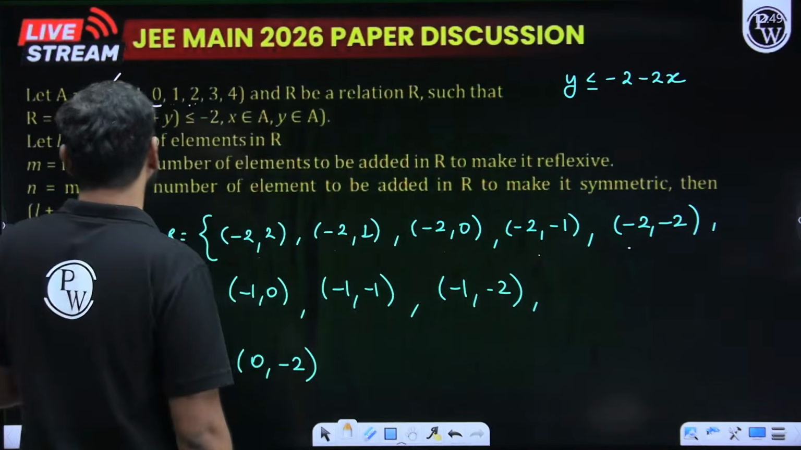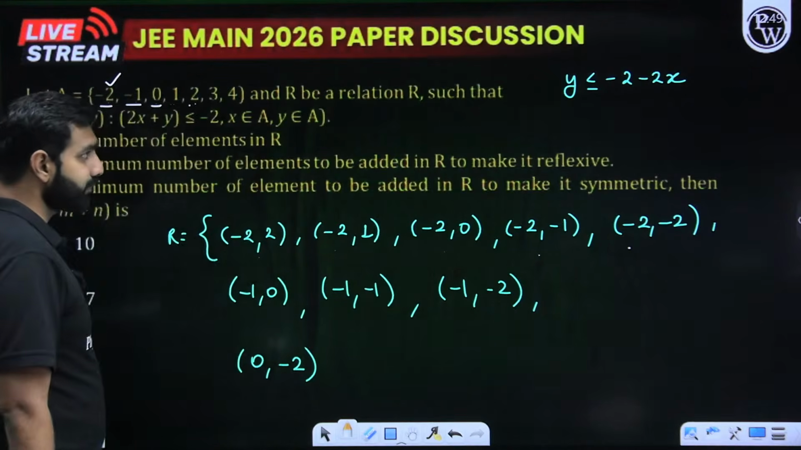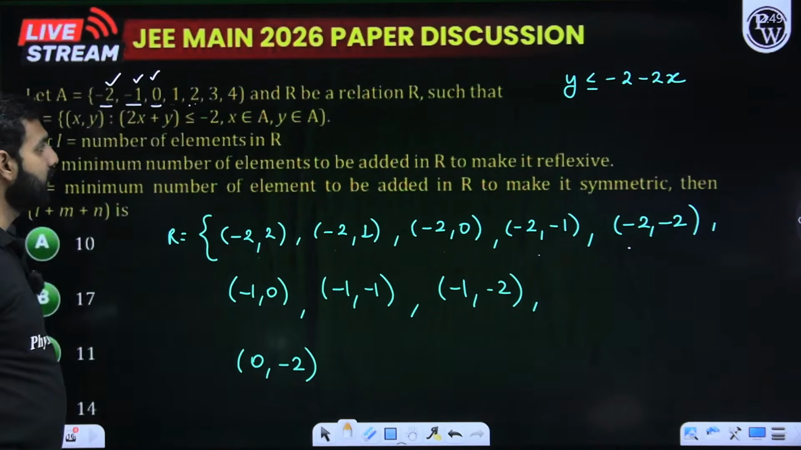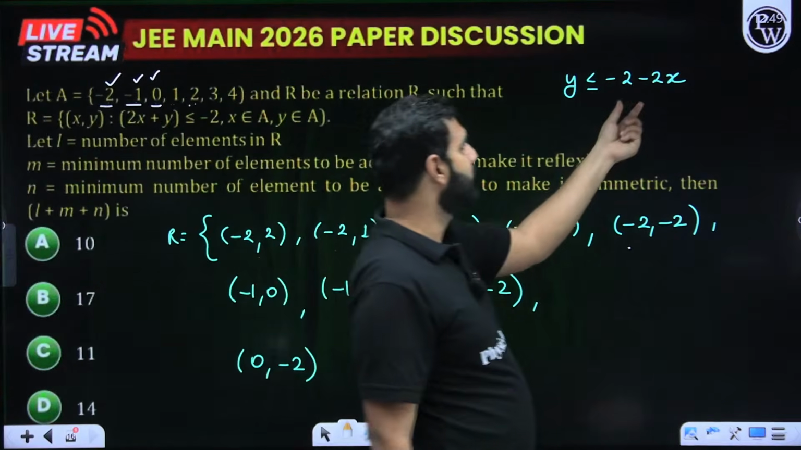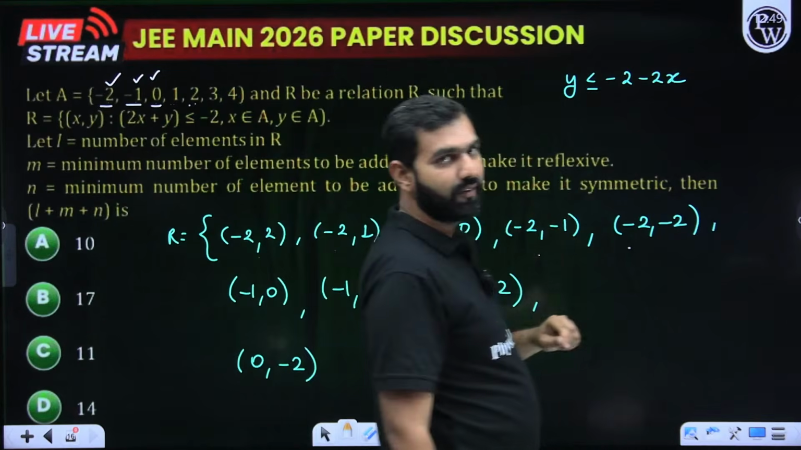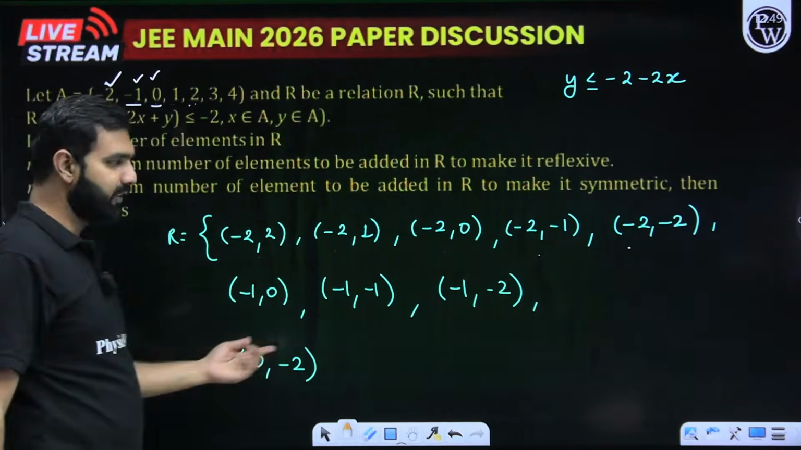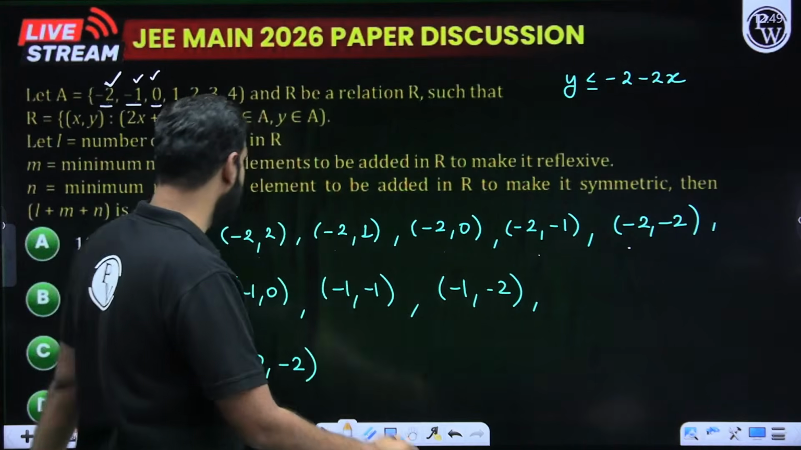The next value of x we try is 0. We have already tried -1. So when you try x as 0, this gives me a 0 here. So y should be less than or equal to -2. So when y is less than or equal to -2, I get to make only one pair, (0, -2). And I hope you are understanding that is it.